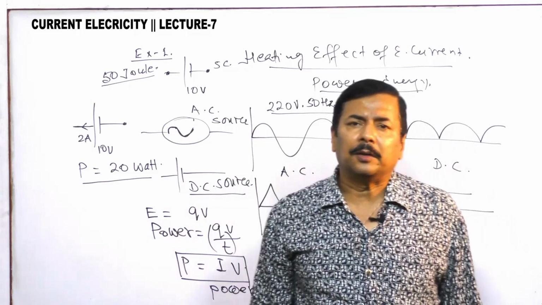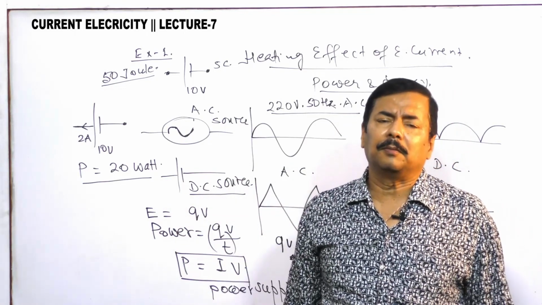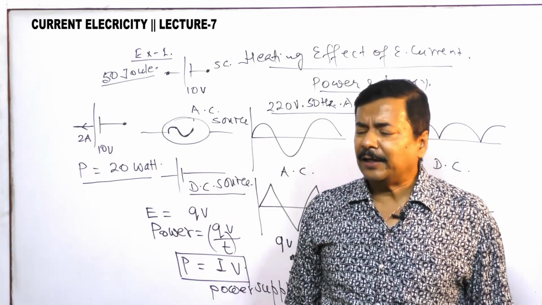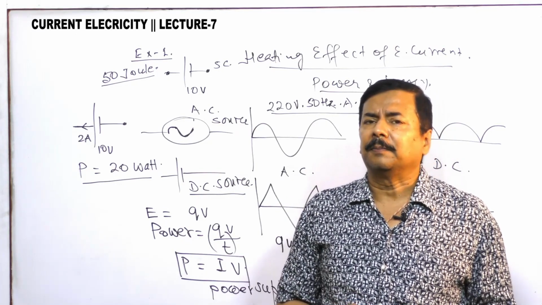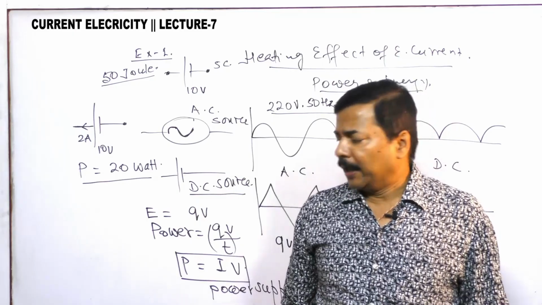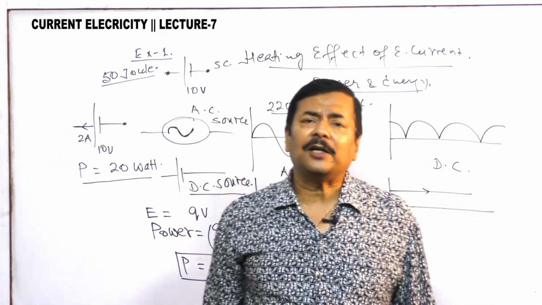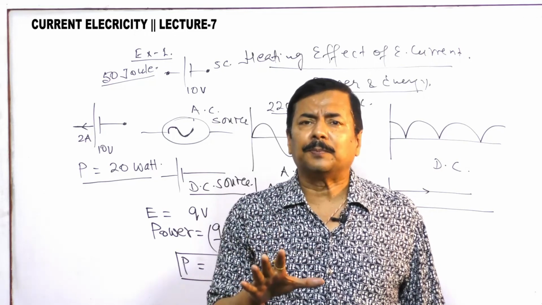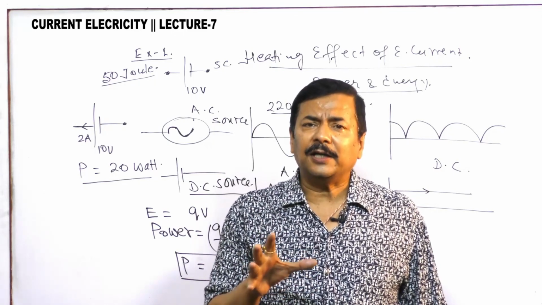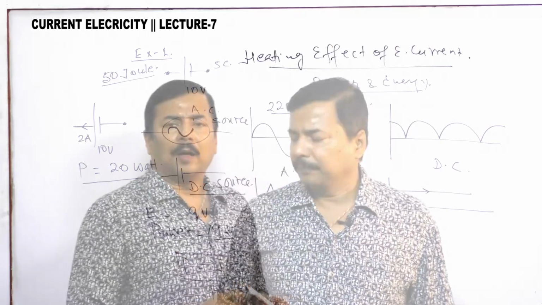So you should think about one matter very carefully: it is not always that the battery supplies power. Battery is the source. Why? You can understand during the process of charging, the battery does not supply power but it consumes power.